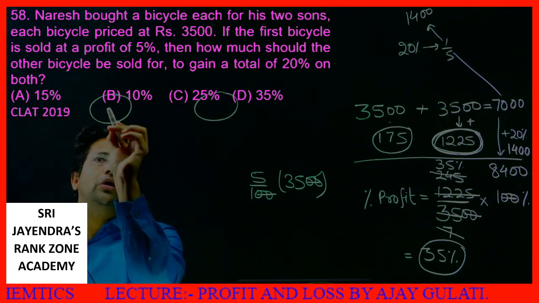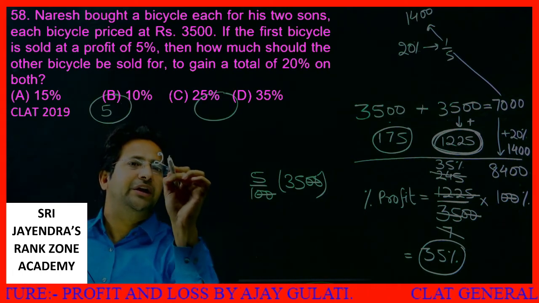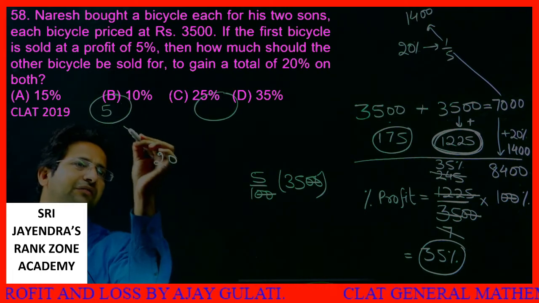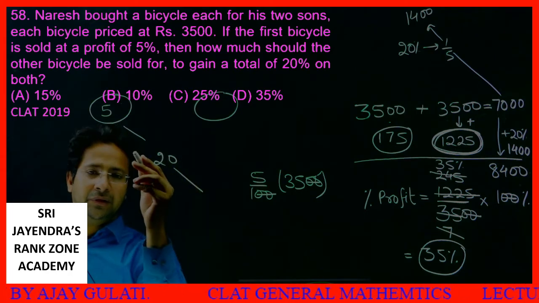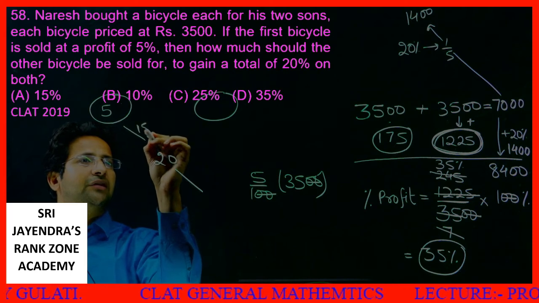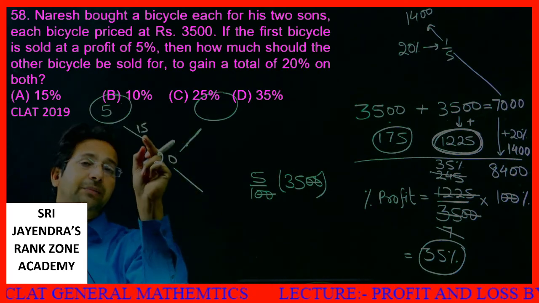Okay, on one you are making a profit of 5%. Net result is profit is 20%. See, what is the difference over here? If you subtract this from it, this difference is 15. This difference is how much? 15. So here also the difference will be 15. This you need to keep in mind.